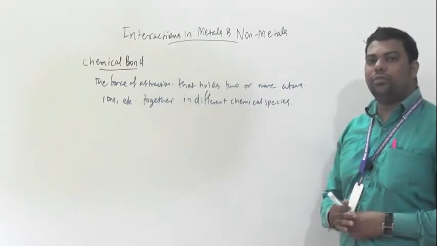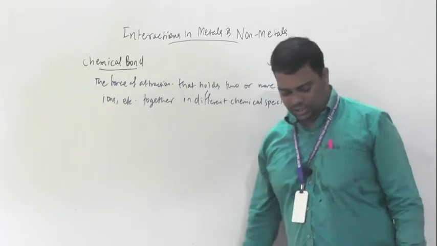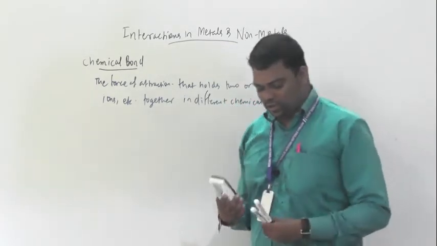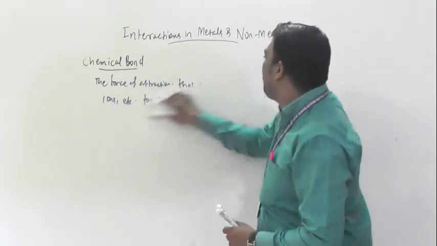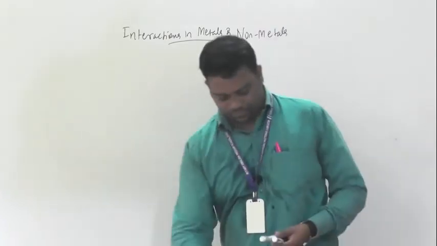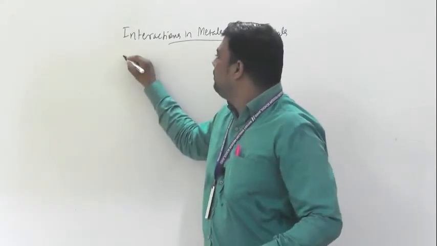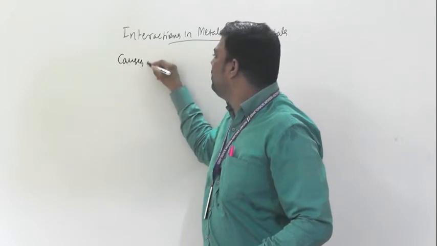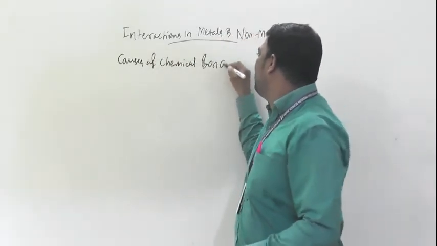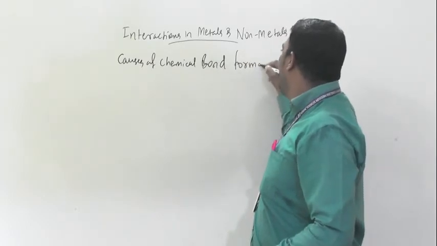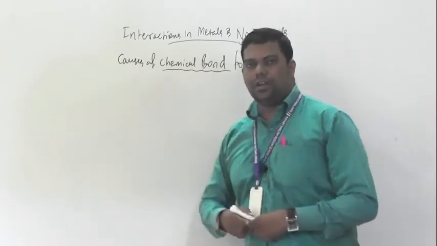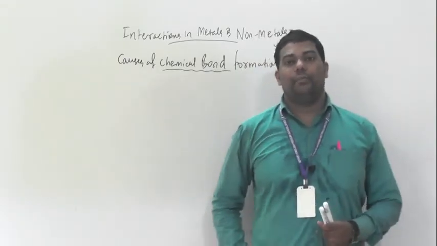Here, very much important are the causes of chemical bond formation. These causes mean why they are forming a chemical bond.